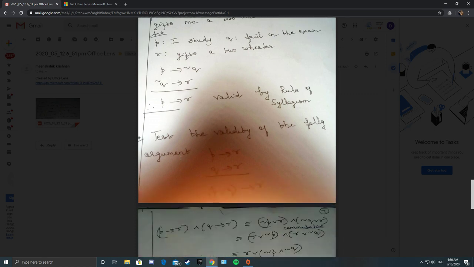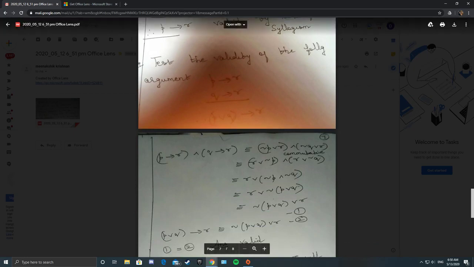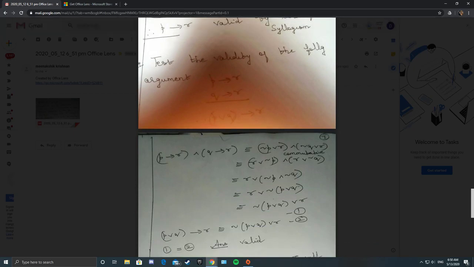Now we have to test the validity of the following argument: P conditional R, Q conditional R, therefore (P or Q) conditional R. So take up the premises: P conditional R and Q conditional R. P conditional R is logically equivalent to negation P or R. Q conditional R is logically equivalent to negation Q or R.